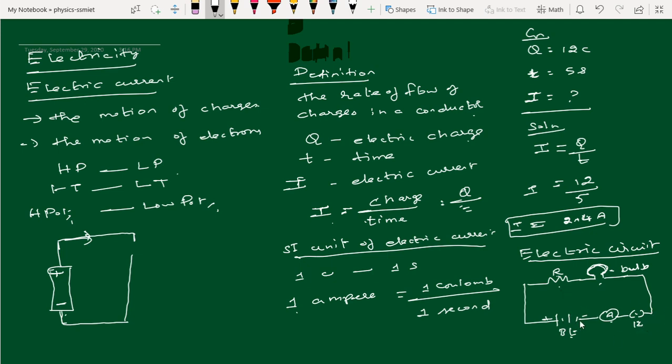Here the electron flows from the negative terminal to the positive terminal. As the electron has a negative charge, it flows from the negative terminal to the positive terminal. By convention, the direction of the electric current is taken as opposite to the direction of the flow of the electron. So we say the direction of the current is from the positive terminal of the battery